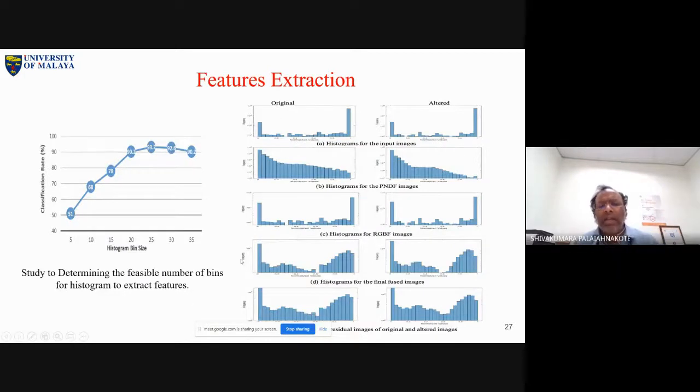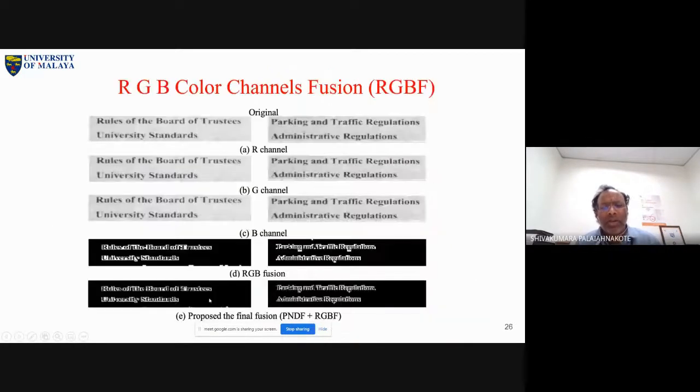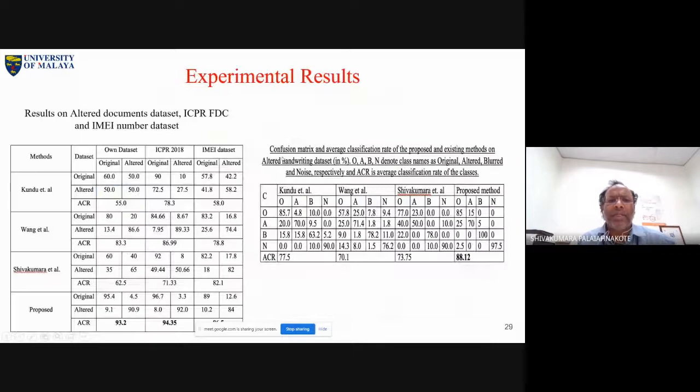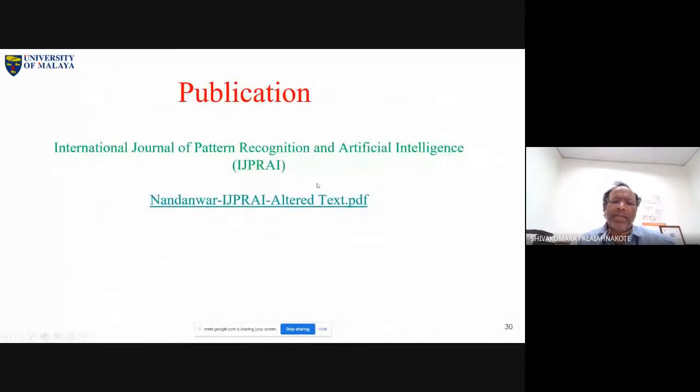When you see there is a difference, it is easy. Then you extract any feature, or maybe you can send this to deep learning, no problem. Instead of extracting features like this, you can send these to any deep learning model and it will classify automatically, because there is a clear difference. That's all. It's very simple. This is one simple work.